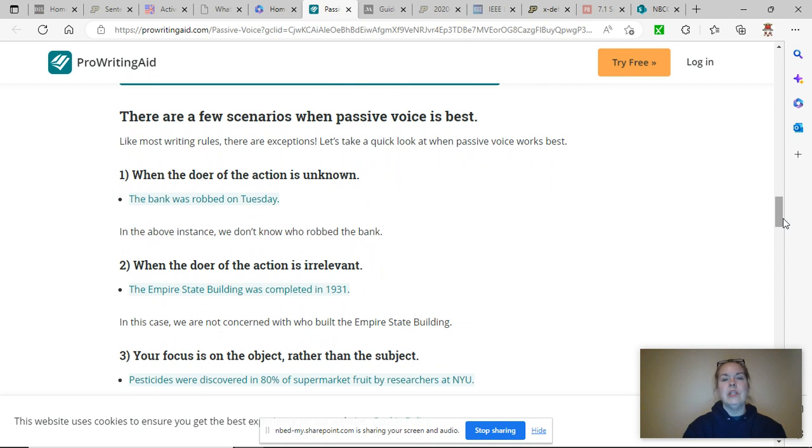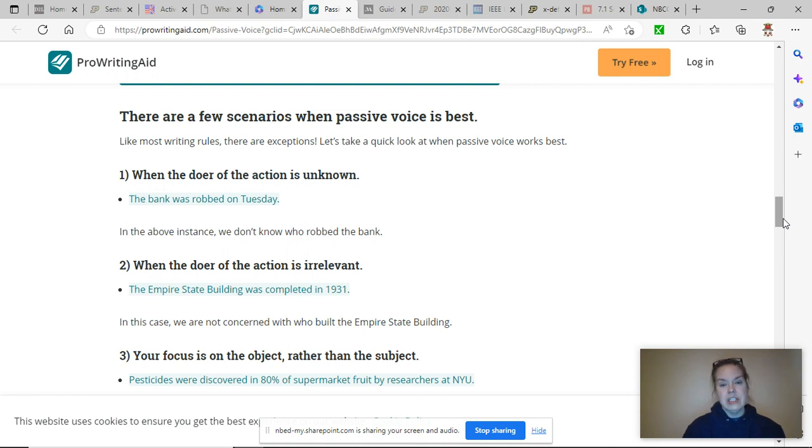There are some times when using passive voice is a must. You have no choice. So, for instance, the doer of the action is unknown. The bank was robbed on Tuesday. Now that I'm looking at these examples, we have a lot of crime in here. The bank was robbed. So the bank is just doing a bank thing, it's just sitting there, just standing around, and it was robbed on Tuesday. I don't know who the robbers are, so I can't attribute the action. I can't say Sally and George robbed the bank. I don't know who the robbers were. Part of robbing a bank is your identity is hidden. So the bank was robbed on Tuesday. I don't have any choice but to use the passive voice there.